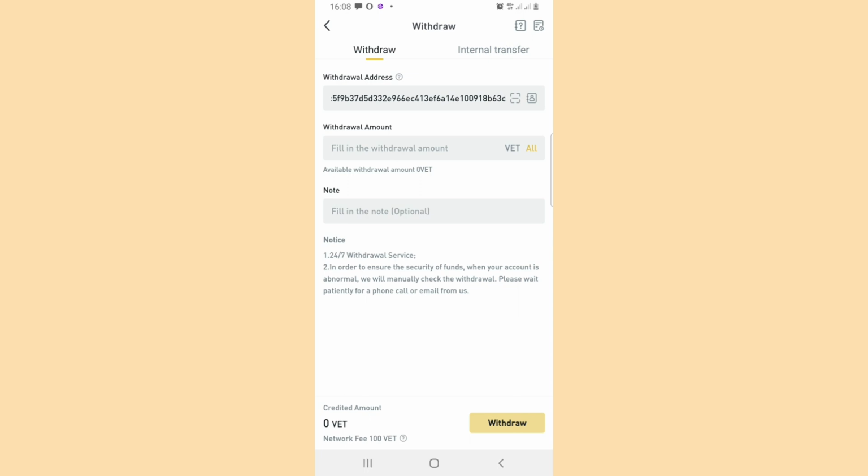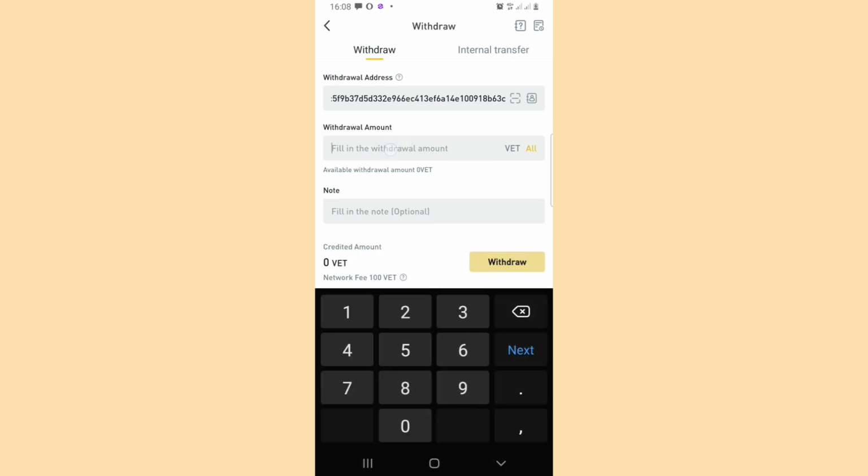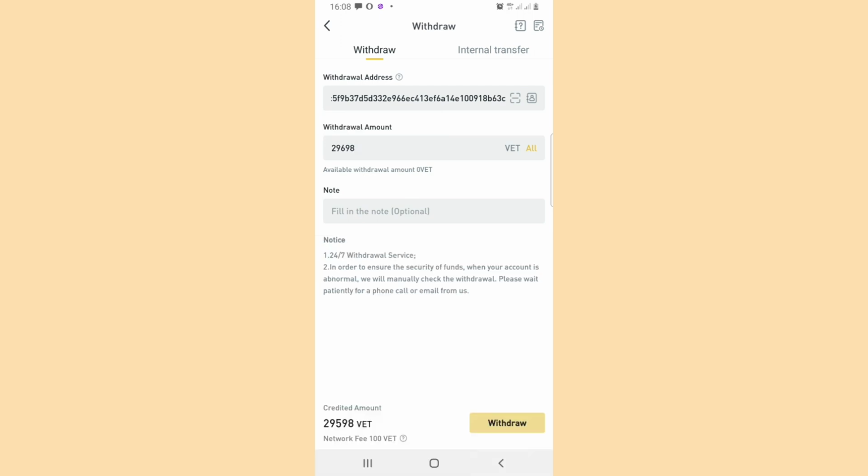So from my notepad, I have this amount of VET coin, 29,698 VET coins. That's what I was able to swap on LBank using my USDT. Let me go over to LBank and paste it there. You go to this withdrawal amount and paste it there. Don't forget that we're actually sending this from LBank to Binance. Now I've pasted it there. When you look down here, you will see that it is still the same network fee, the same 100 VET.